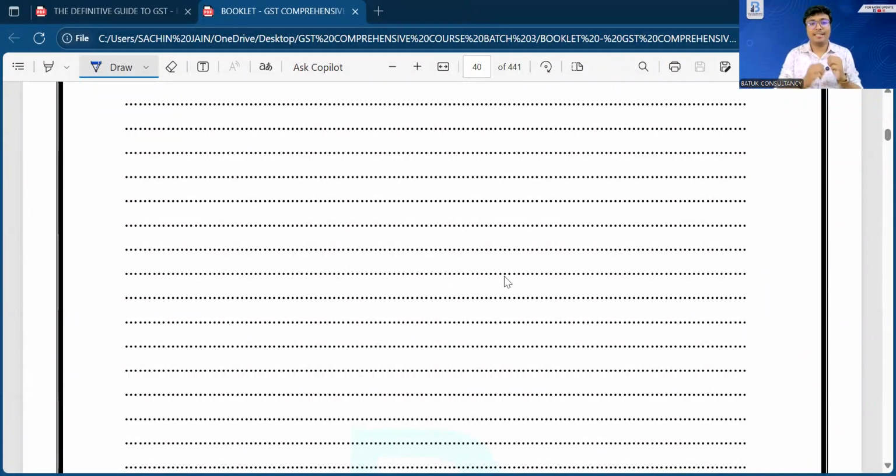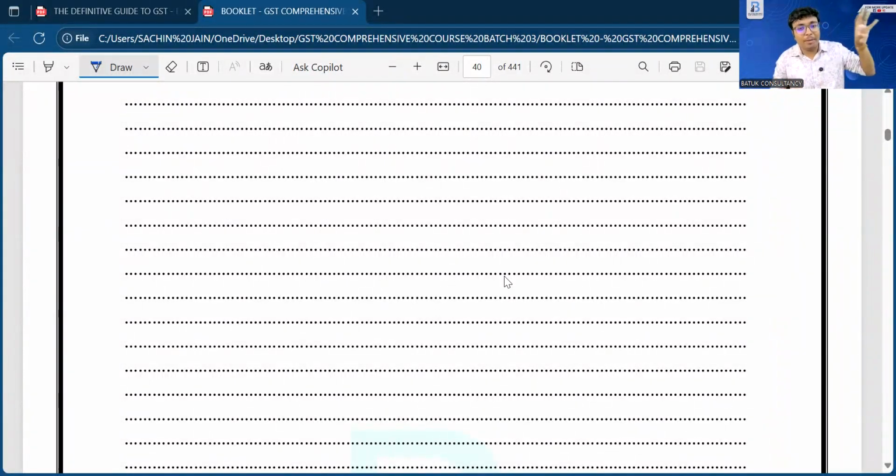So, let's start our discussion on time of supply. In our last session, we started the concept of time of supply and its importance. Section number 12 is an indication of time. This section number 12 is related to time of supply.